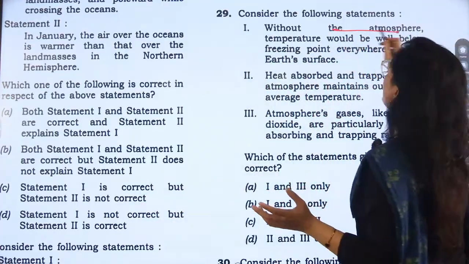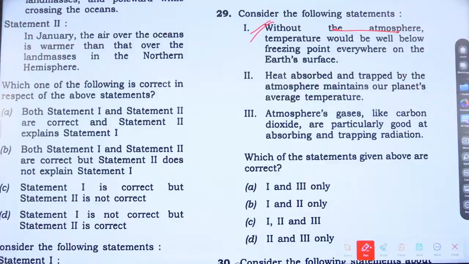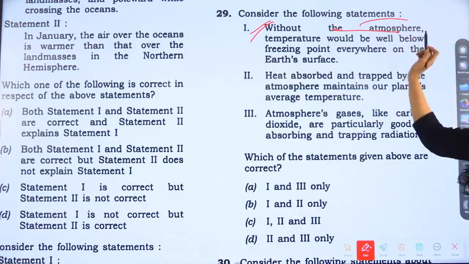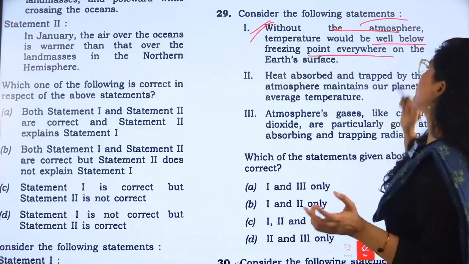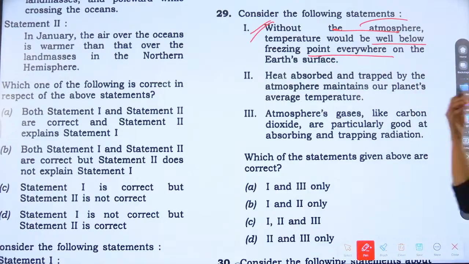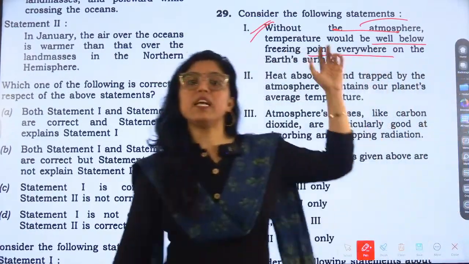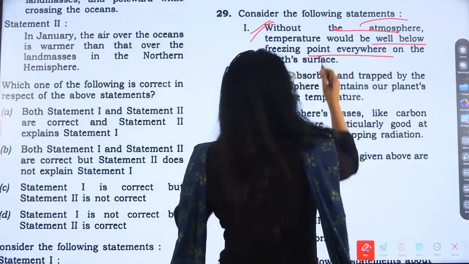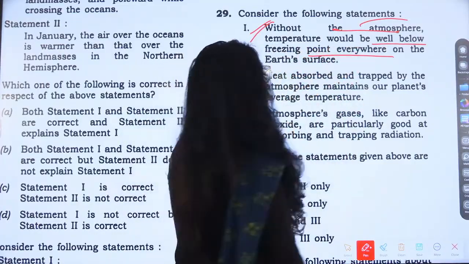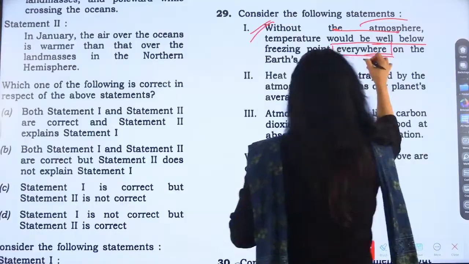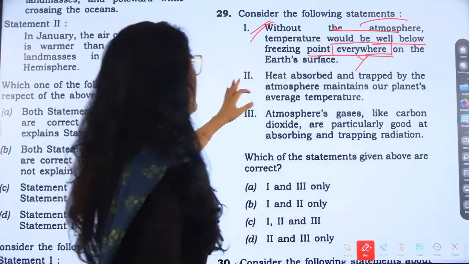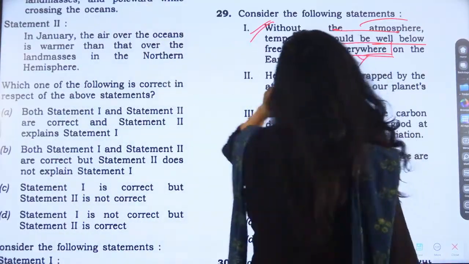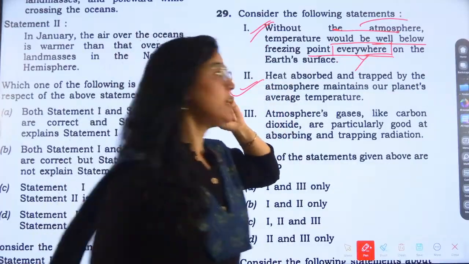Now, without the atmosphere, consider the following statement. It is talking about the atmosphere. Temperature would be well below freezing point everywhere on the Earth's surface. So it is saying, see, extreme statement, everywhere. If it would have not used this everywhere, then this statement would have been correct. So this statement will not be correct. Heat absorbed and trapped by the atmosphere maintains our planet's average temperature.